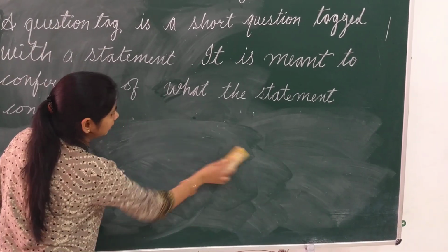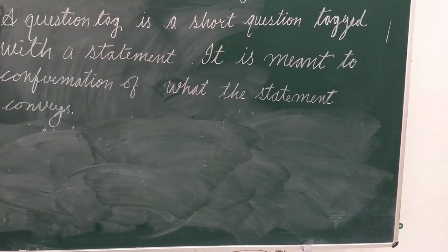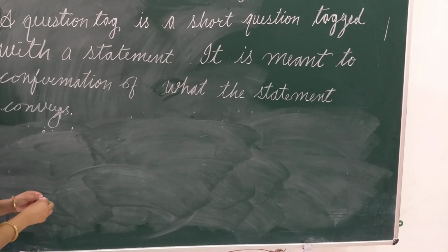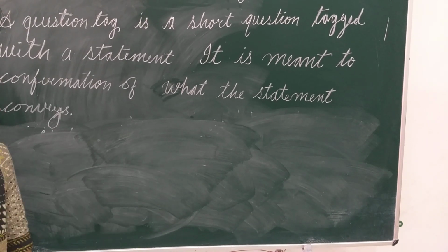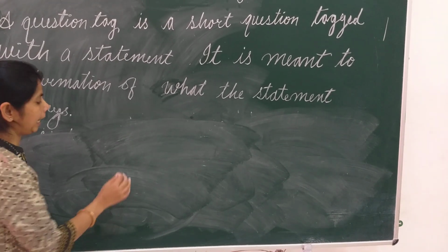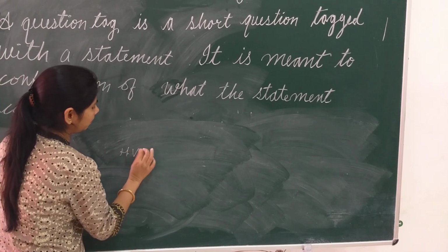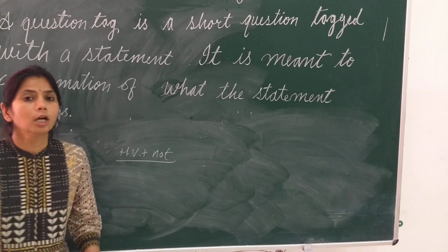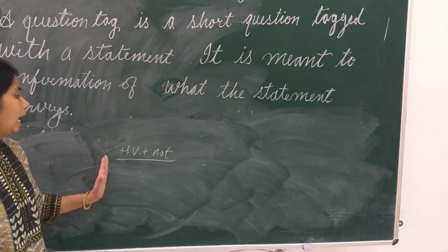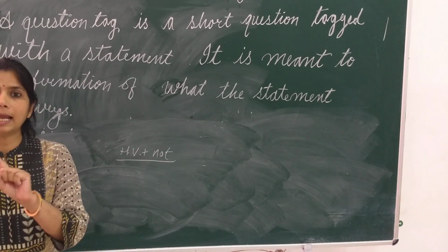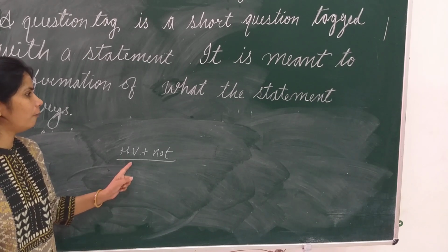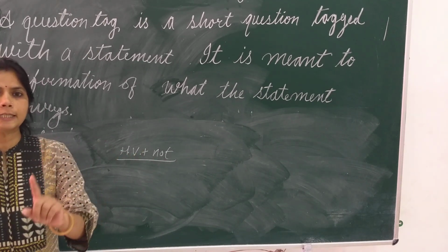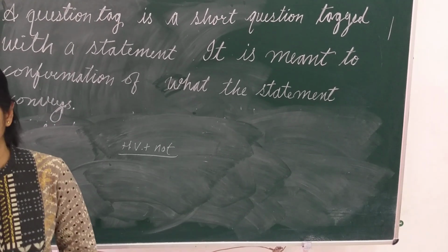The next important thing about question tag is that when we form question tag, if we are using negative question tag, it will be helping verb plus not, and we will always use short form of helping verb plus not. We will never use the full form of helping verb plus not. We will always use short form. This is the third important feature about question tag.